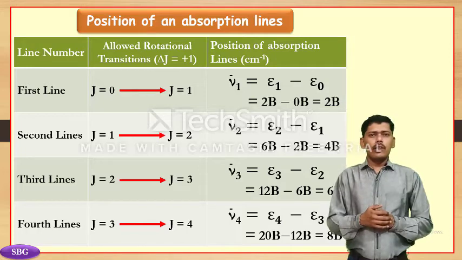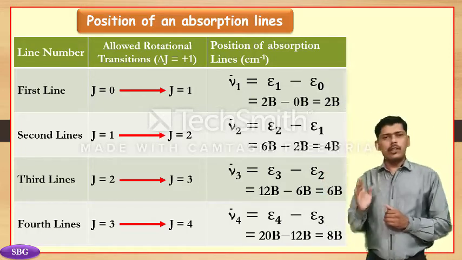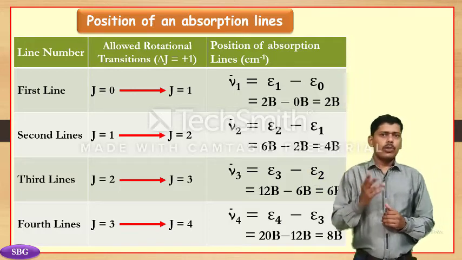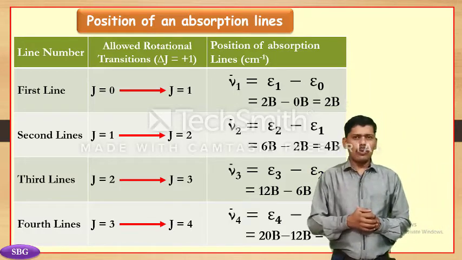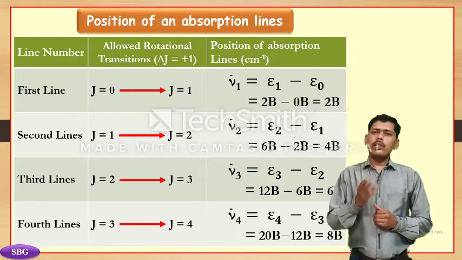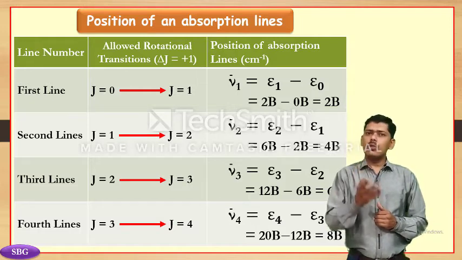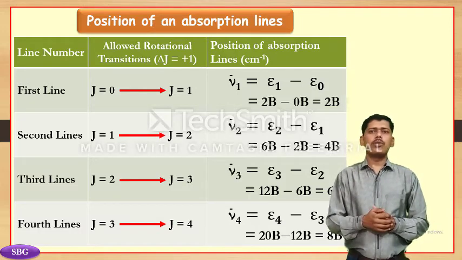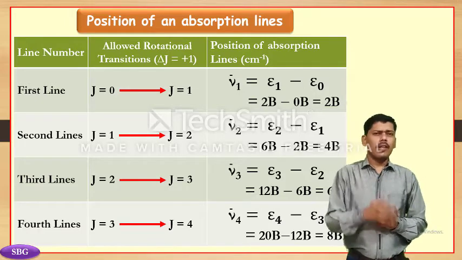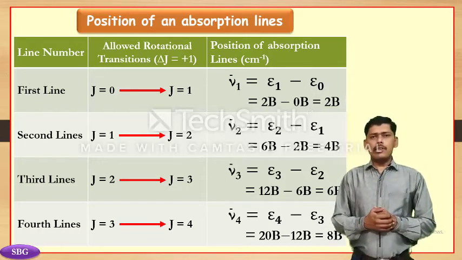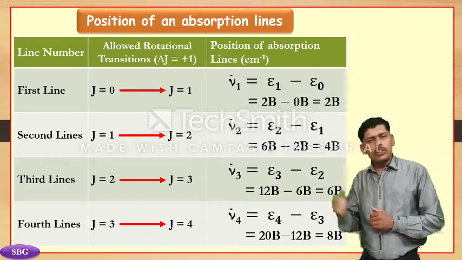For the third line, the allowed rotational transition is J = 2 to J = 3. The position ν̄3 = ε3 − ε2 = 12B − 6B = 6B cm⁻¹. For the fourth line, the allowed rotational transition is J = 3 to J = 4.